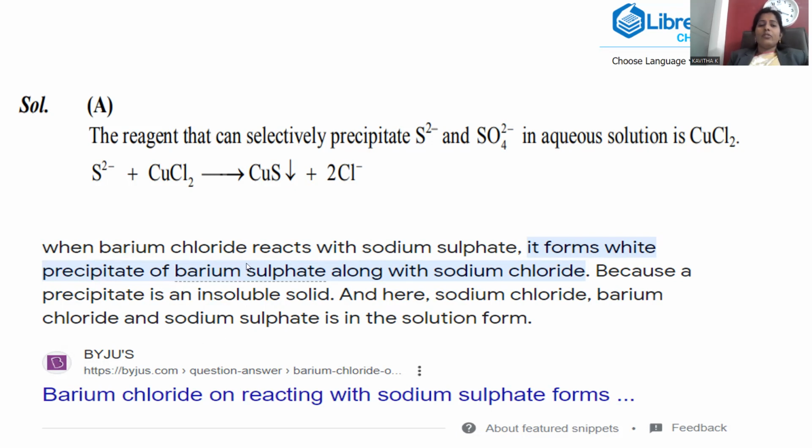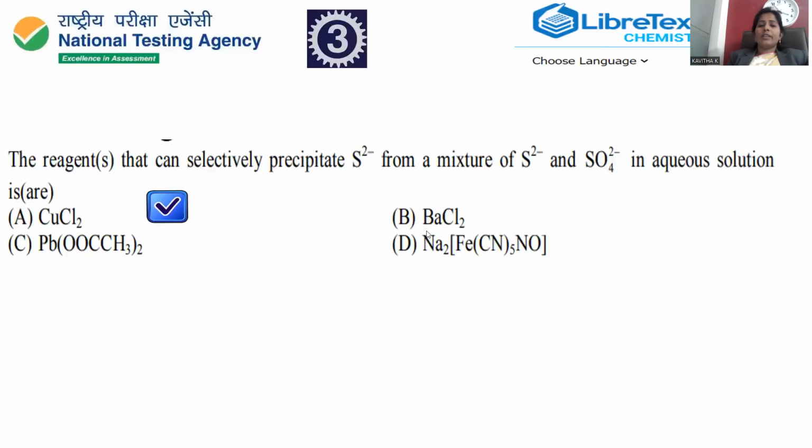Whenever barium chloride reacts with sodium sulfate, it is able to give a white precipitate. So the second option, barium chloride: whenever this barium chloride is added to this mixture, it will react with sulfate, so that a white precipitate of barium sulfate will be formed. You can trace out this option, because our concentration is purely upon the sulfide reaction, but not sulfate. Barium chloride reacted with sulfate, so you can cancel out option B.